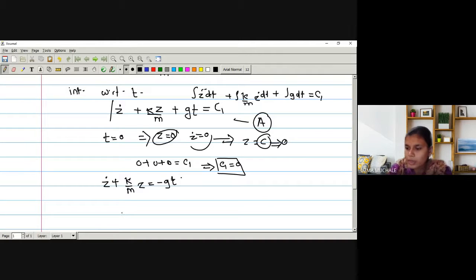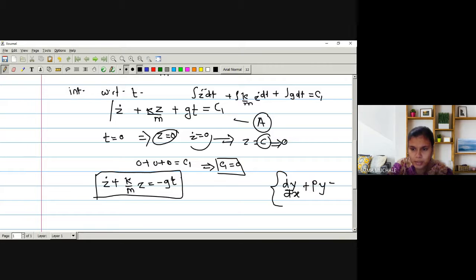Right. So now can anyone tell me what will be the integrating factor for this equation? How are you going to solve this type of differential equation? Let me write down something similar so that you remember. dy by dx plus p y is equal to q. This dy by dx I can write as y dot plus some term p into y is equal to q. So whatever equation we have, this is now a linear differential equation in terms of z.